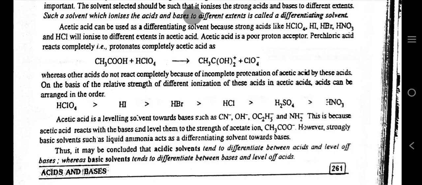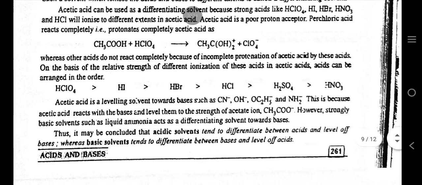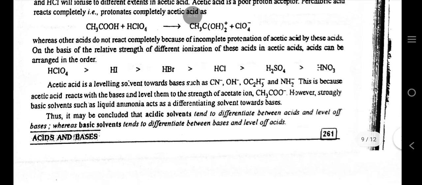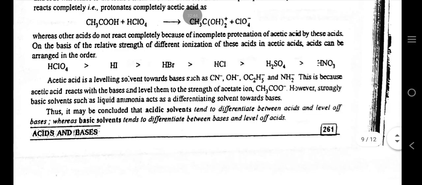Acetic acid can be used as a differentiating solvent because strong acids like HClO4, HI, HBr, HNO3 and HCl will ionize to different extents in acetic acid. Acetic acid is a poor proton acceptor. Perchloric acid reacts completely, protonating acetic acid completely. Whereas other acids do not react completely because of incomplete protonation of acetic acid by these acids.